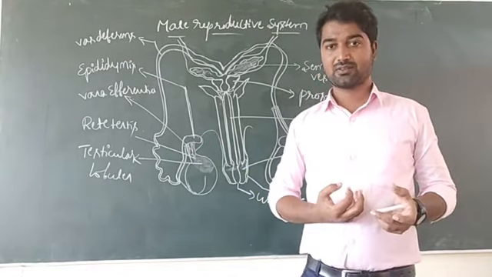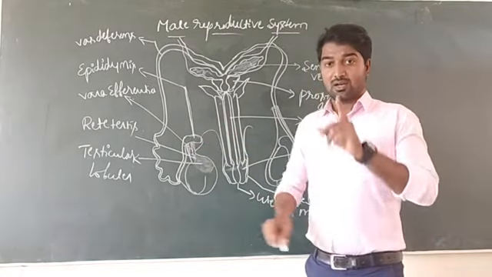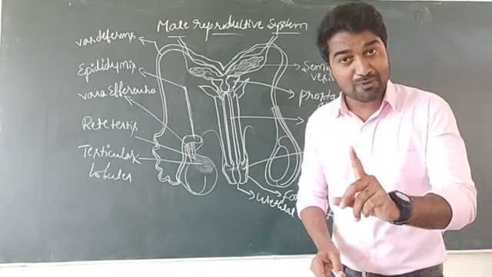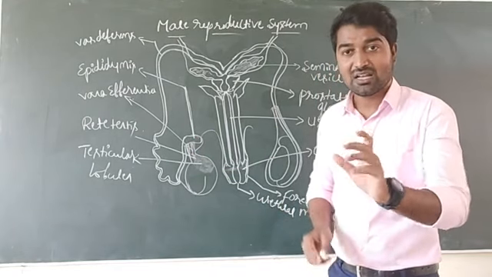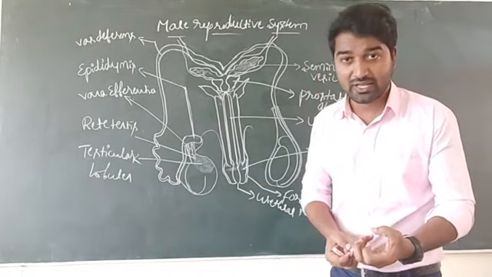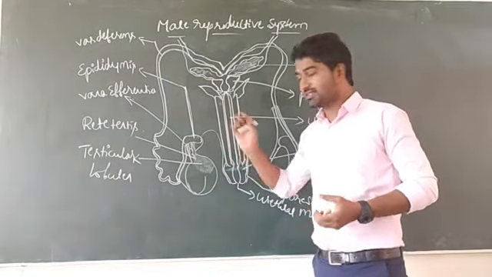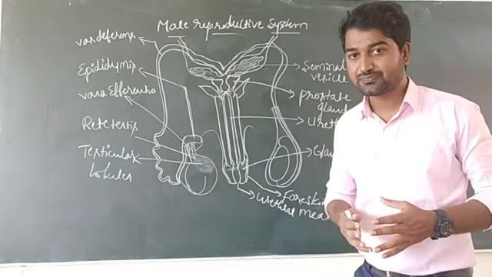And in the epididymis, sperm motility also takes place. Sperm motility is nothing but sperm maturation. One function is temporary storage of sperm, and the second function is sperm motility or sperm maturation.